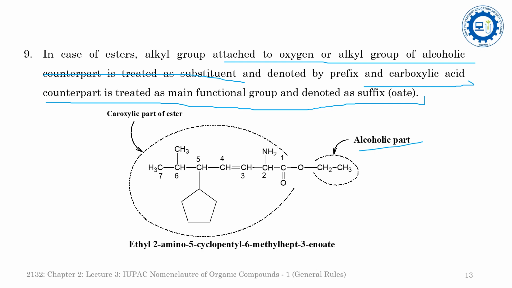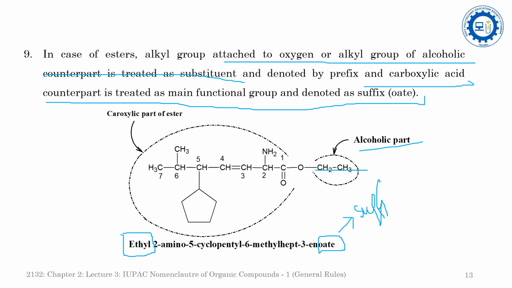So first of all, there is oate. Oate is the suffix which represents the ester. The prefix will be used for the alcoholic counterpart.